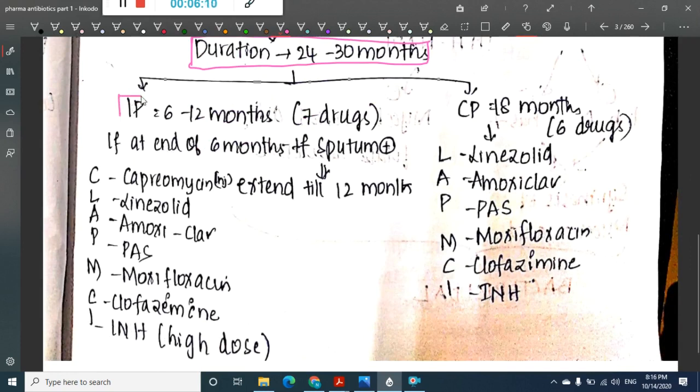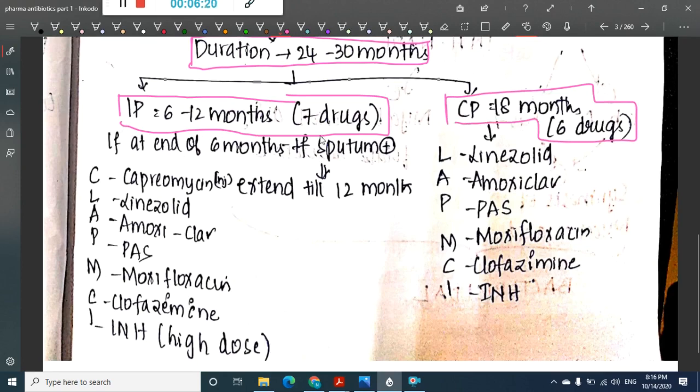Here the intensive phase is for 6 to 12 months, where we give 7 drugs, and the continuation phase is for 18 months, where we give 6 drugs. At the end of 6 months we will check for sputum positivity. If the sputum is positive, then we will extend the therapy till 12 months. So the intensive phase is for 6 to 12 months in XDR-TB, where 7 drugs are used.